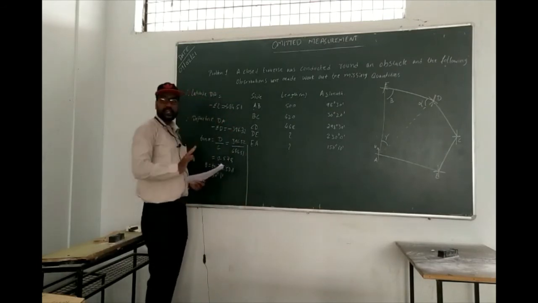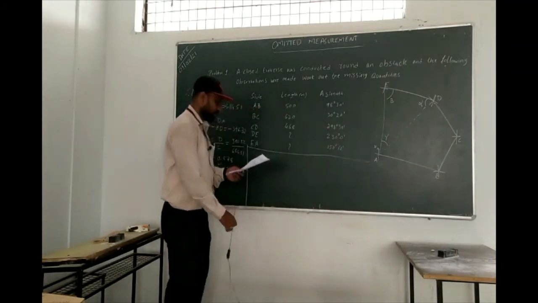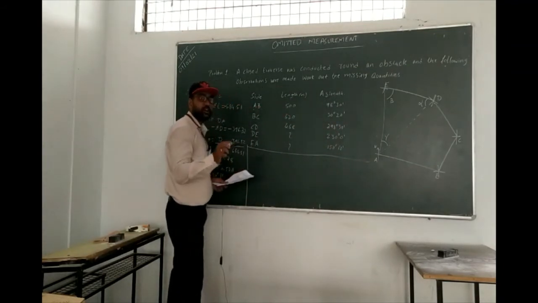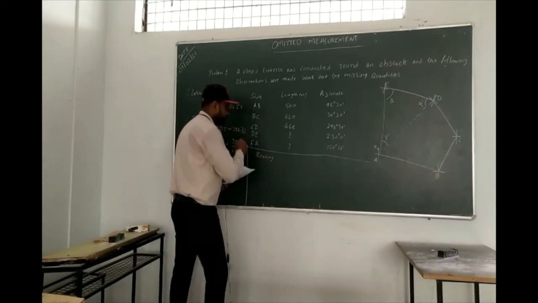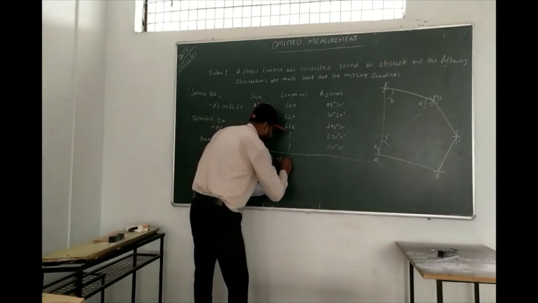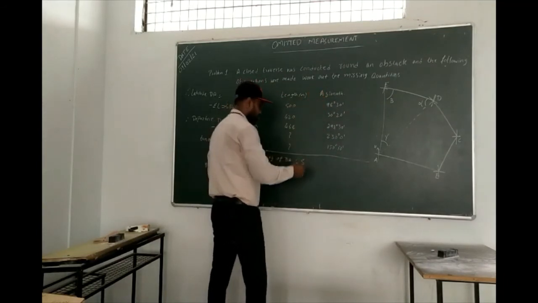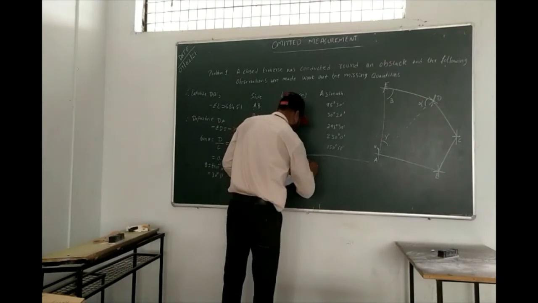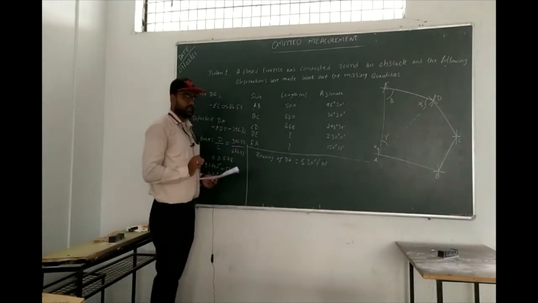So you have got the theta value. Next, what are we going to do now? We are going to calculate the bearing of DA, which means the azimuth. Bearing of DA is equal to south, because that is the third quadrant. So south 30 degree 1 minute west. Okay, you have to write like this.